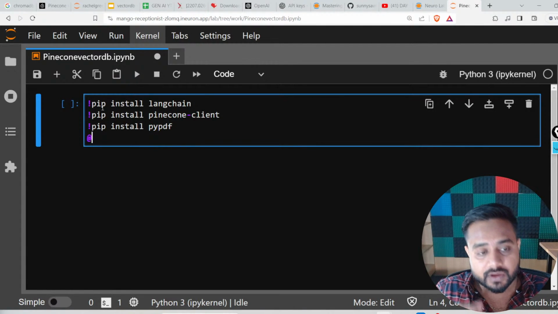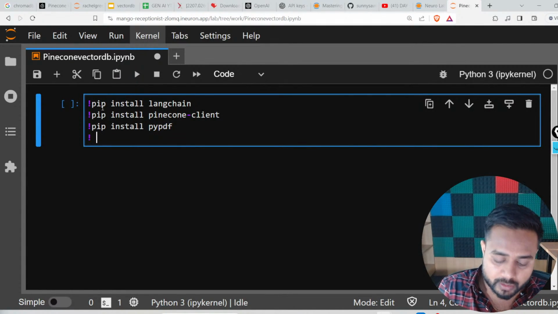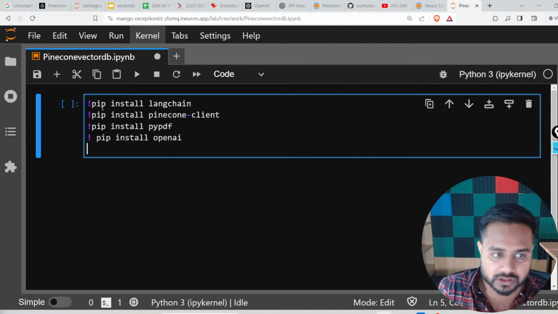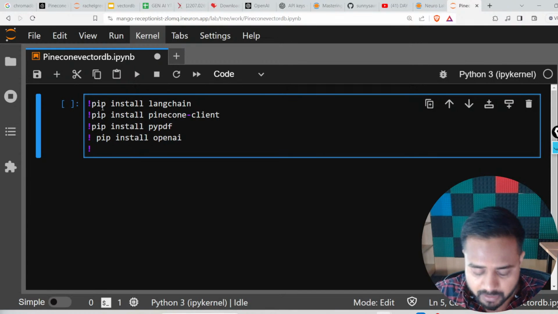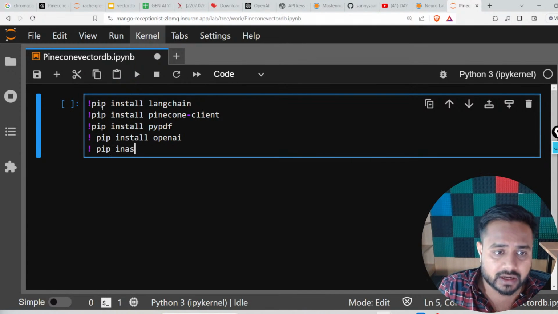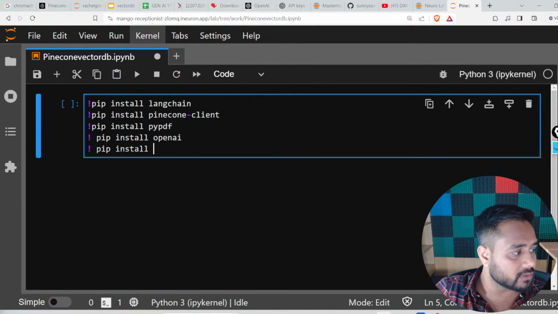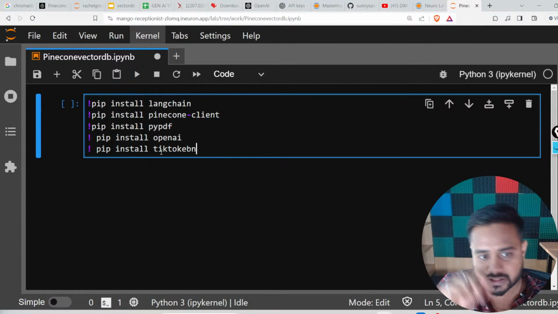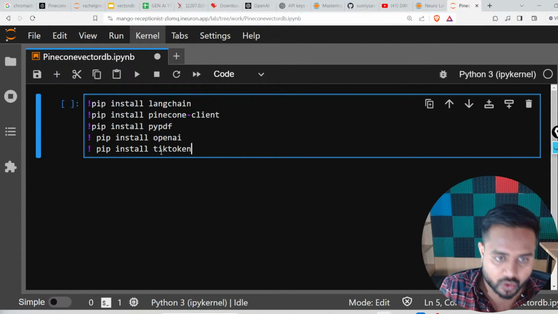Now the fourth thing which we are going to install over here is OpenAI. So pip install OpenAI, right? So pip install OpenAI. And now there is one more library which we need to install. So here I can write it down, pip install tiktoken. So let me just give you the name, tiktoken. So there is a library tiktoken. This is the library which you need to install, tiktoken.